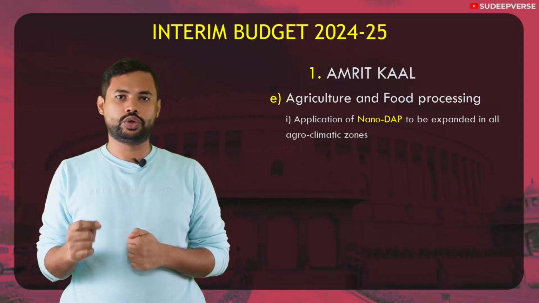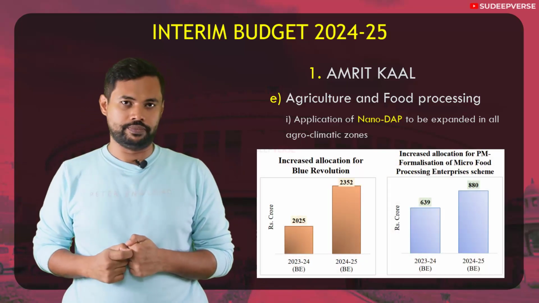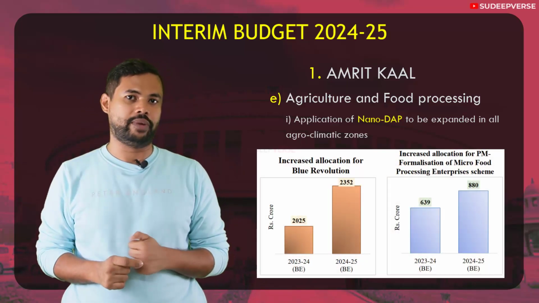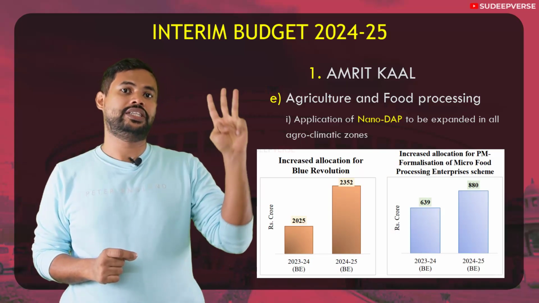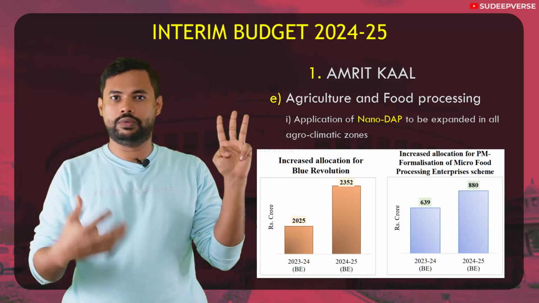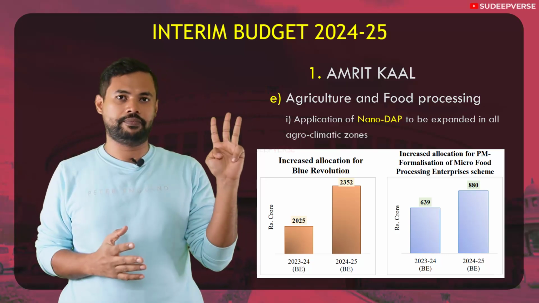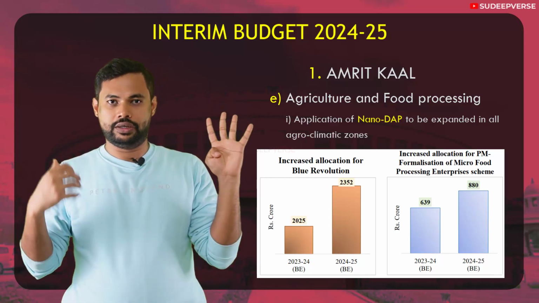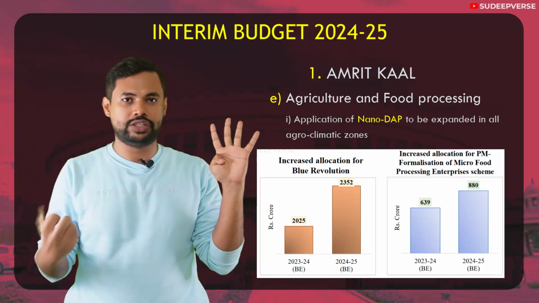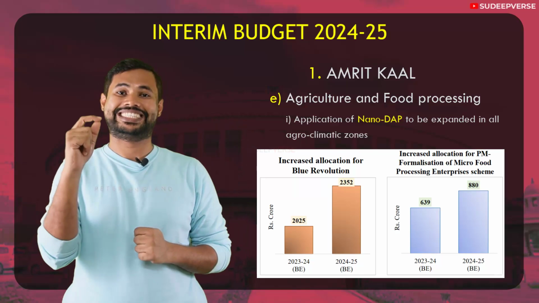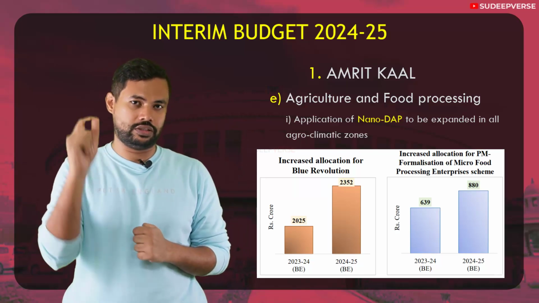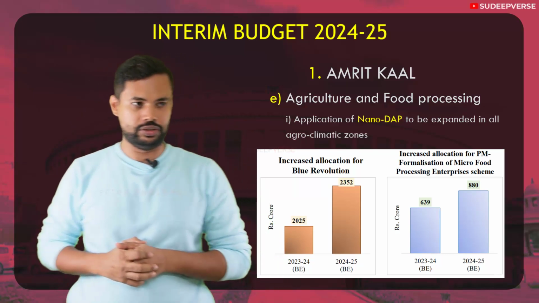With that, also, if you take the Blue Revolution, if you remember, Blue Revolution is nothing but increasing fish production, modernizing the fisheries sector, improving the lives of the people who are involved in fishing, and increasing the livelihood opportunities of the fishing sector. So this Blue Revolution is also seeing a 16% rise in its allocation.